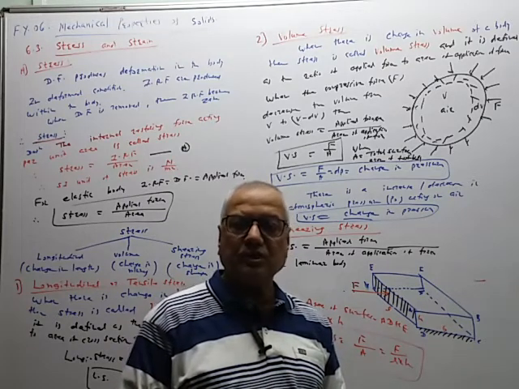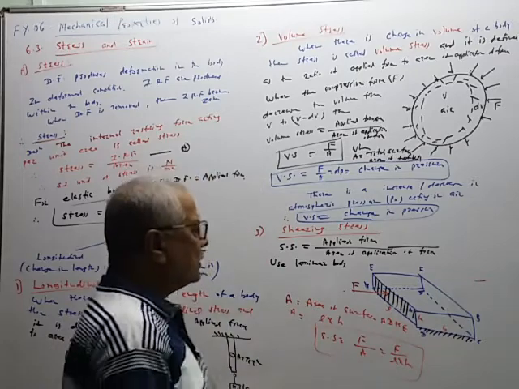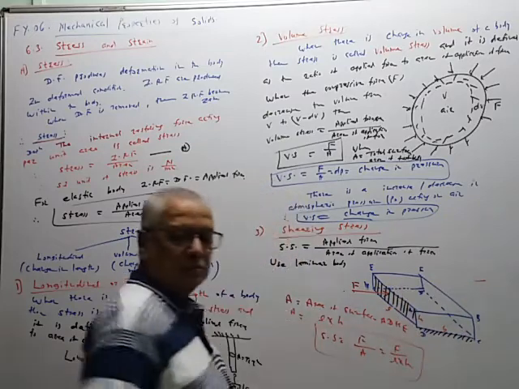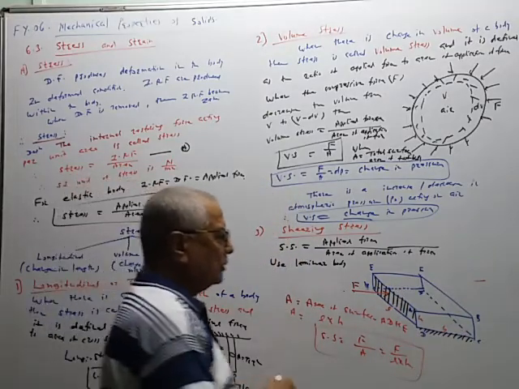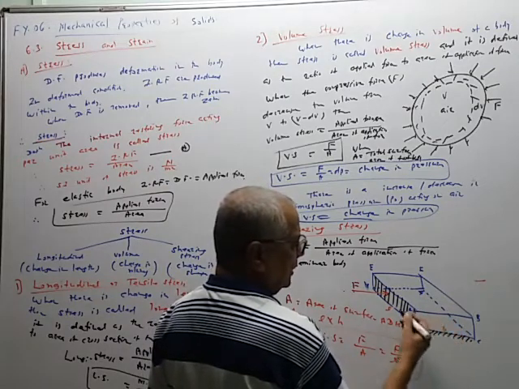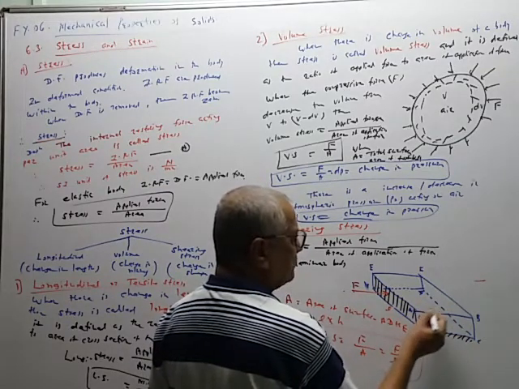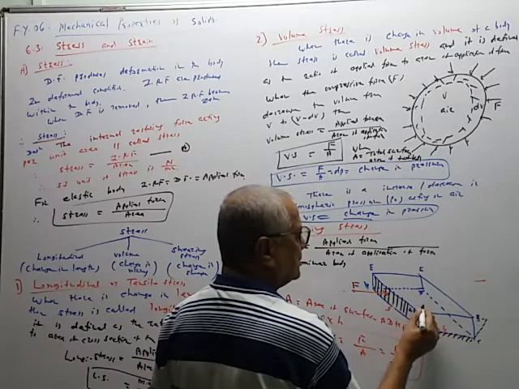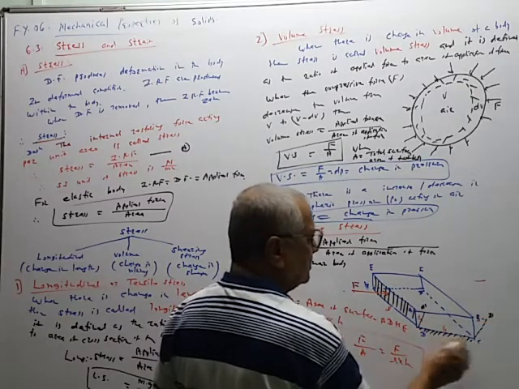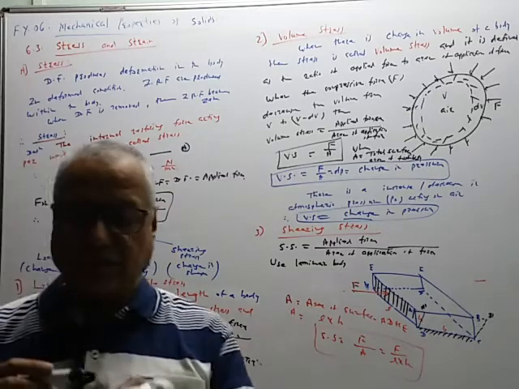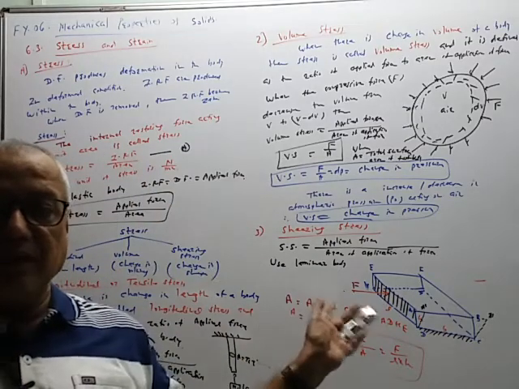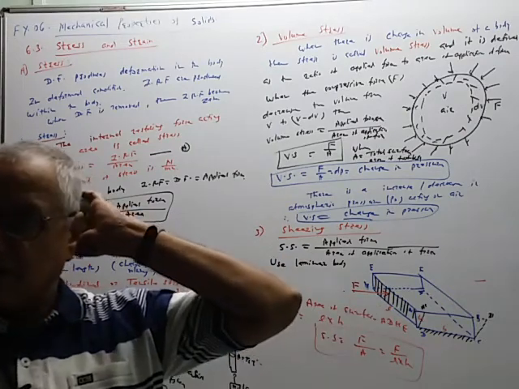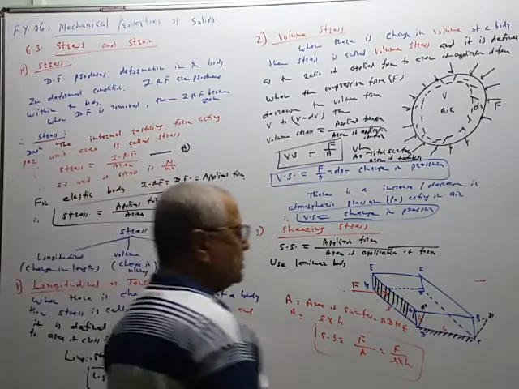So how is the change in the shape of the body produced? The topmost layer will shift in the direction of the force, and therefore the front surface A, B, C, D will get displaced like this, and the new shape will be like this: A dash, B dash, C, D. There is no change in CD because it is permanently fixed to the surface of the table. So the AB layer, the topmost layer, moves from the initial position AB to the new position A dash B dash, and therefore there is a change in shape.